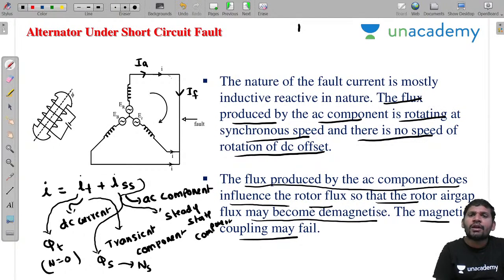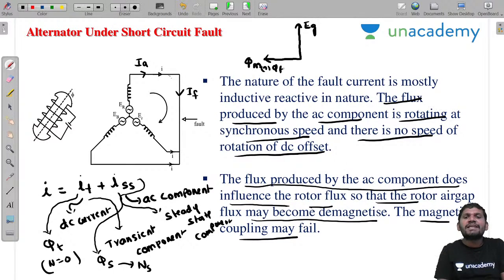Before the fault condition, we know this one. This is the generated EMF. This is the main field flux, represented by psi_m, psi_f, sir. Now there is another current. Which current is flowing, sir? Fault current is flowing. Because of this fault current, armature flux is produced.